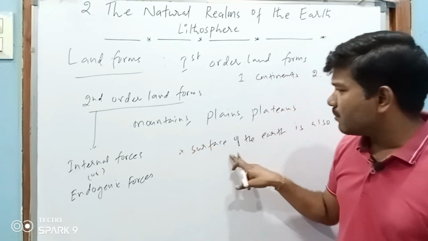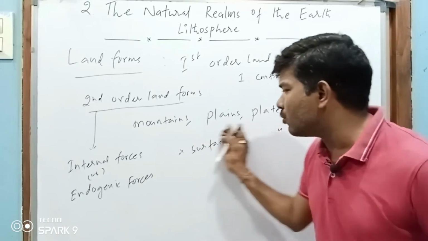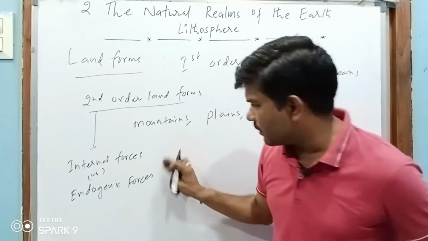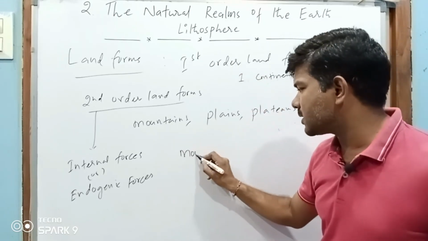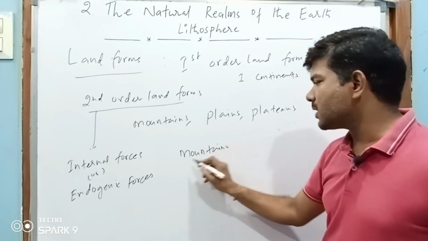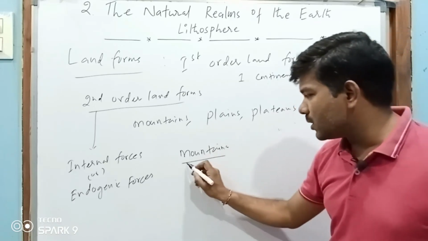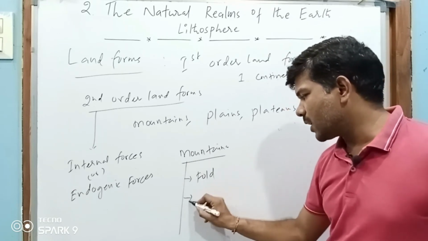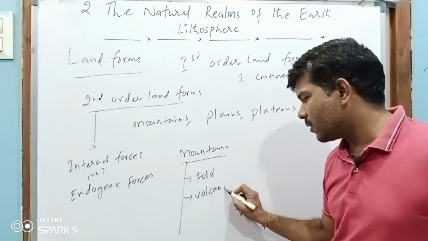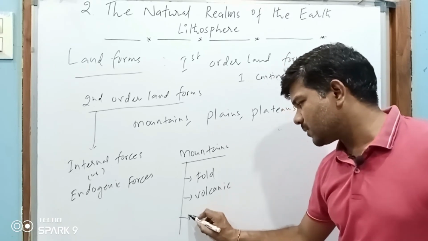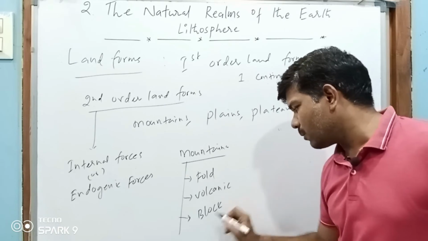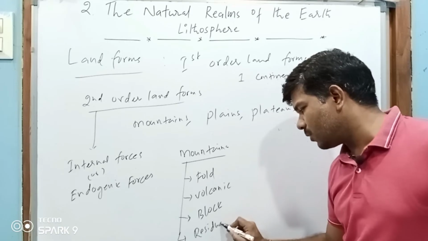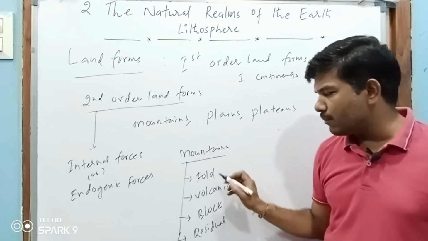So these mountains are formed due to the internal forces. How are mountains formed? There are a few types of mountains. First one is fold mountains. Second one is volcanic mountain. Third one is block mountain. And fourth one is residual mountain.